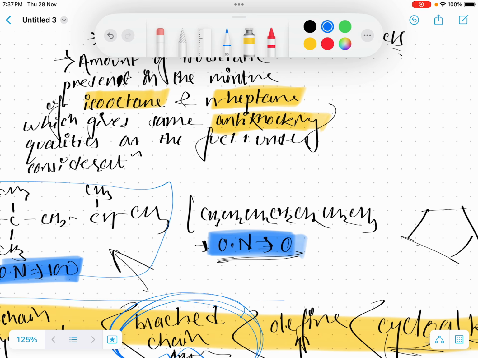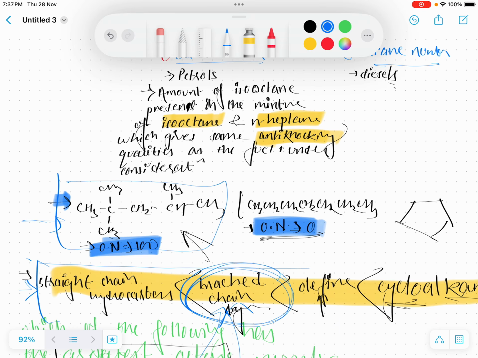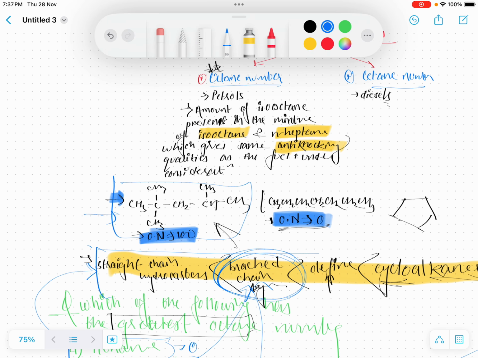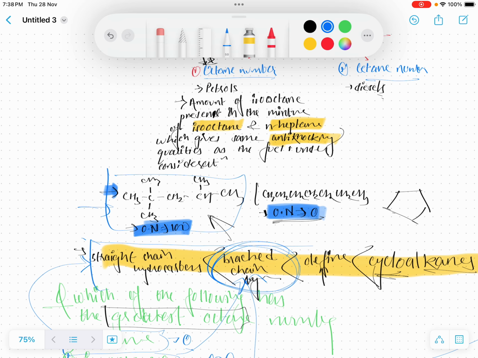Hear me properly. Octane number defines the quality of fuel, especially petrol. But how can we increase the octane number of petrols or hydrocarbons? This is where anti-knocking agents come into the role.